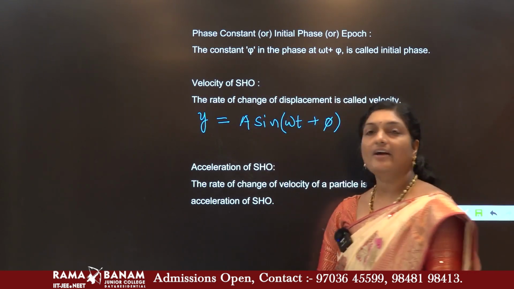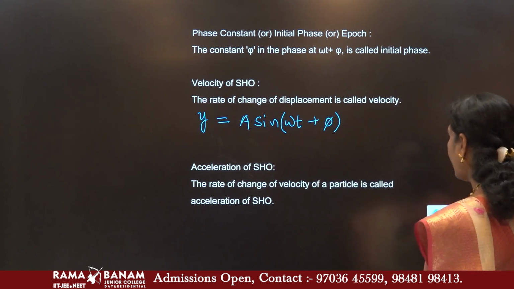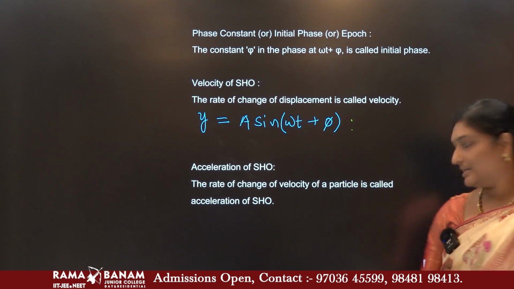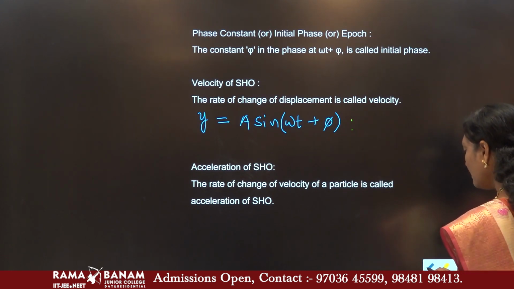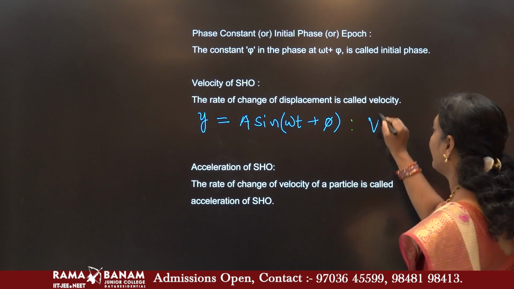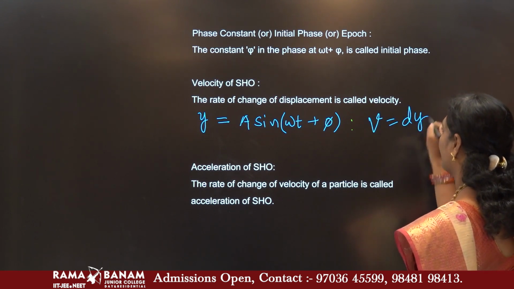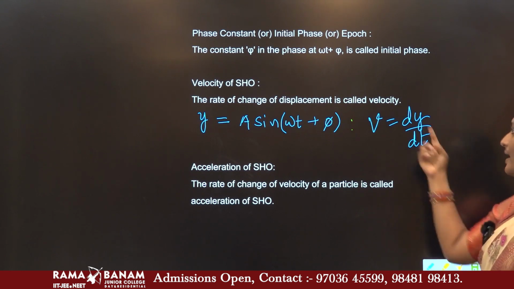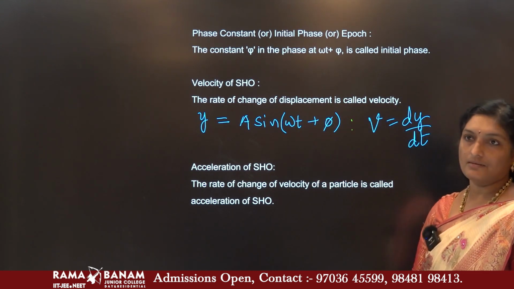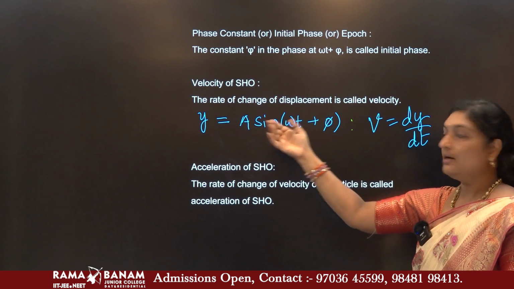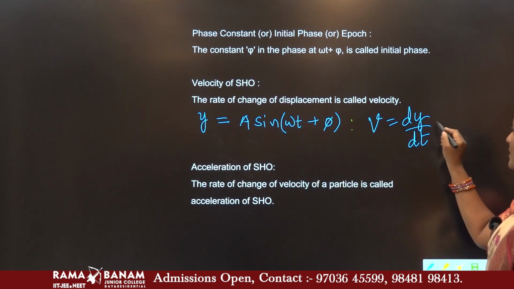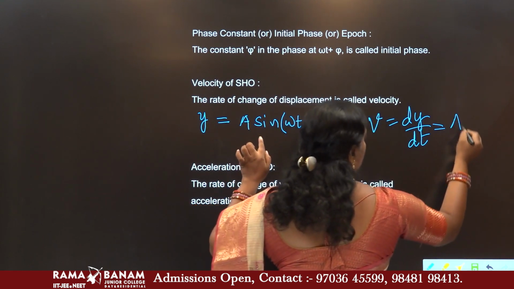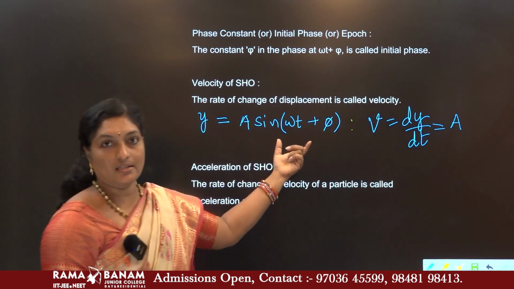But how do you define velocity? We know that velocity is nothing but the rate of change of displacement, that is dy by dt. That means you have to consider the derivative of this. A is a constant term, and the derivative of the sine function, what is the value, children? The derivative of the sine function is the cos function.